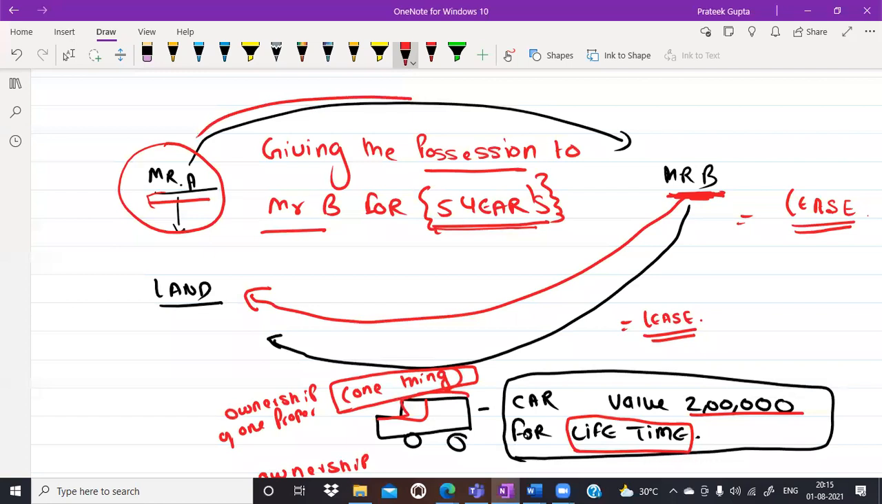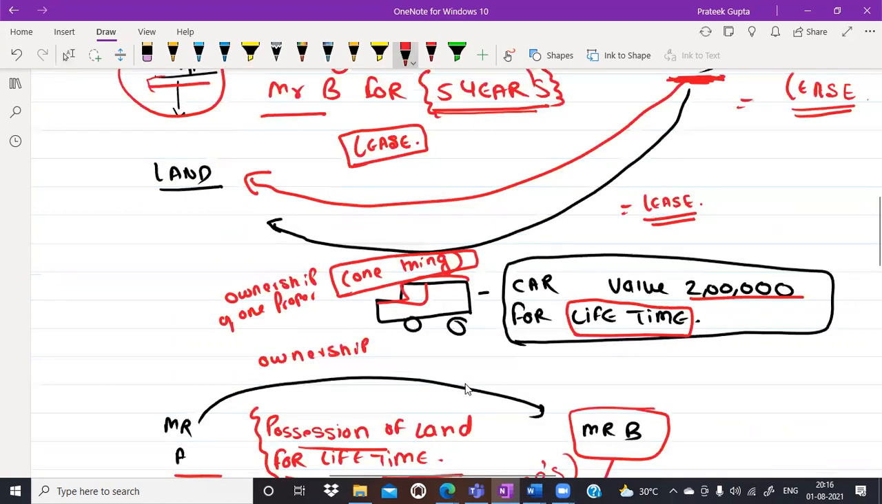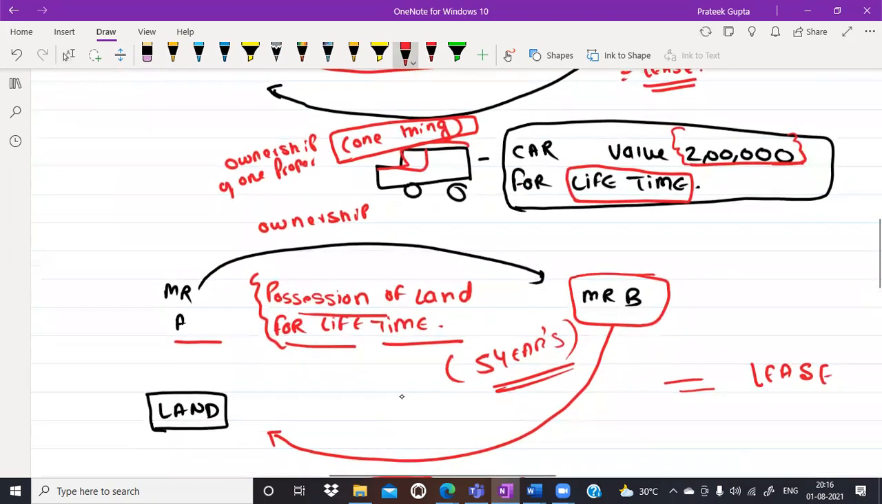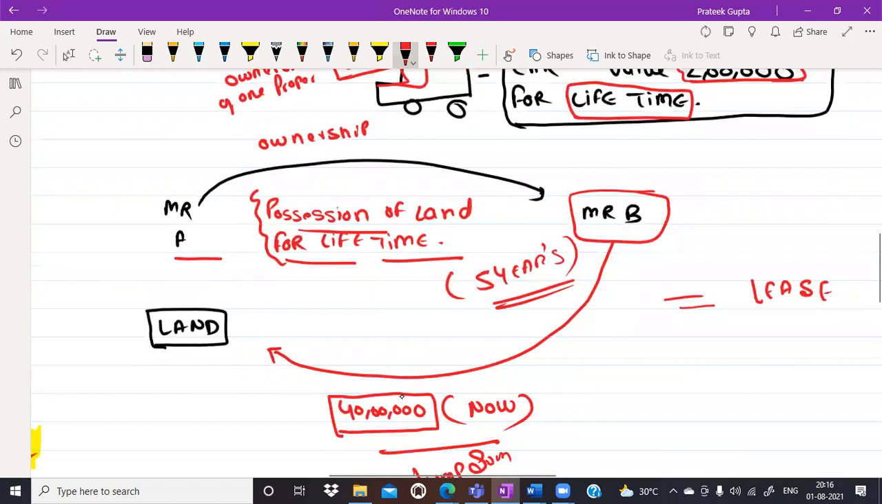But in this case, we are giving the possession. Mr. A is giving the possession, and Mr. B is giving the ownership. So this will again be counted as lease, because Mr. B is giving a thing that can be valued in terms of money. This car has a value of rupees 2 lakh. Yes, Pritika, any doubt in this case? No, sir.